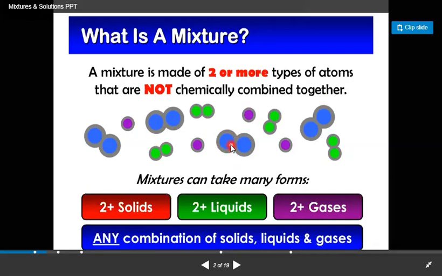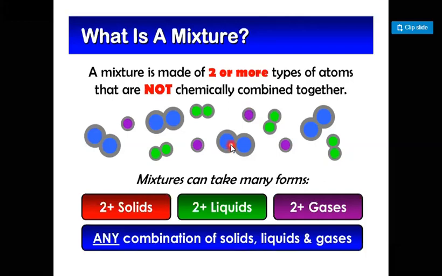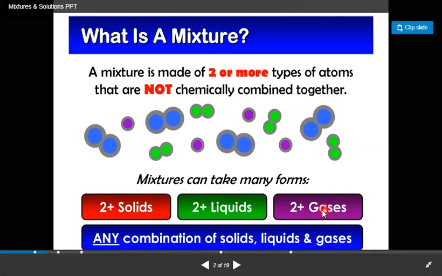Mixture can take many forms: we can take a mixture in a solid form, a liquid form, and also a gaseous form.